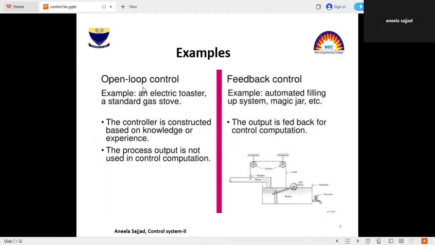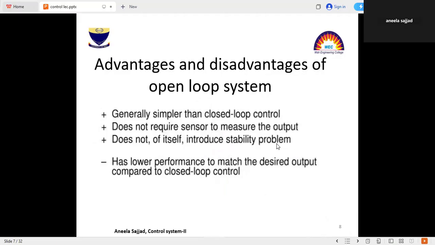Examples of open loop control systems are electric toaster, standby, gas tube, etc. And feedback or closed loop systems are automated filling, steam, magic jar, etc. This controller is constructed based on knowledge or experience. The process output is not used in the control computation, but in feedback control the output is fed back to the control computation. In a feedback control system, the output is fed back to the input of the control system.